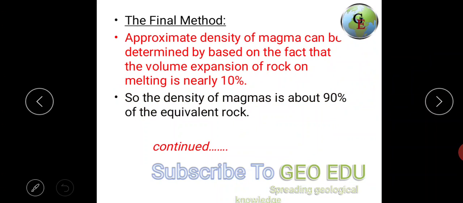What it is trying to explain is that if we take the density of a rock as 100%, when it melts, the minerals present in the rock will expand by 10%. So the density of magma will be 90%, because in magma the density will be lesser, and when it crystallizes, the density will increase by up to 10%.